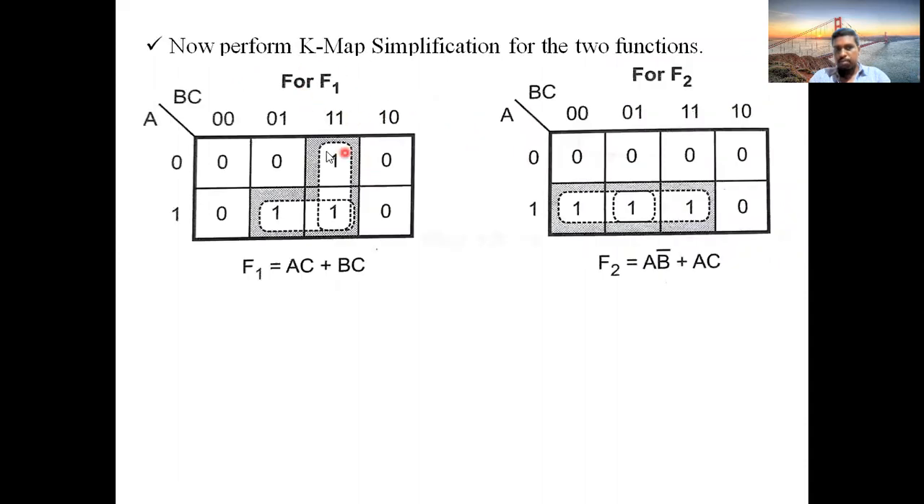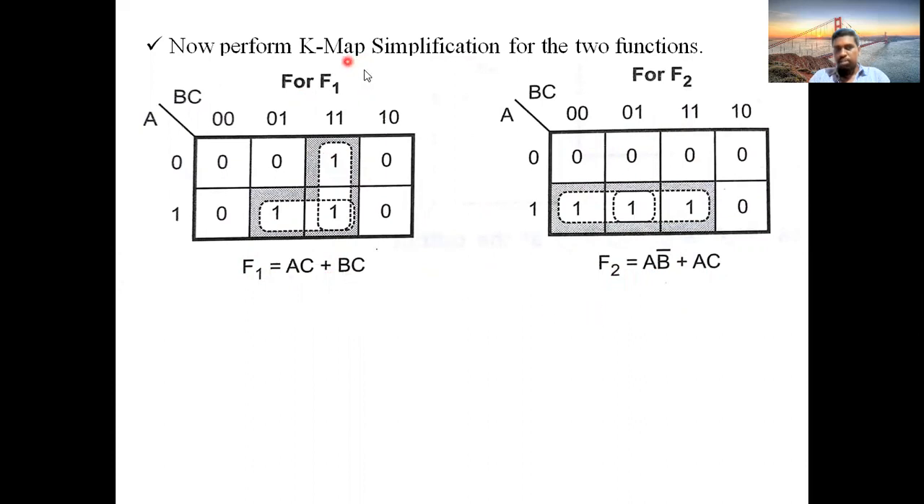So this is the K-map of the F1 function. This is the K-map of the F2 function. If you observe carefully, for F1 you will have two pairs, and for F2 also you will have two pairs. Write the answer here: AC plus BC. Here AB bar plus AC. You will get two expressions separately, F1 and F2.